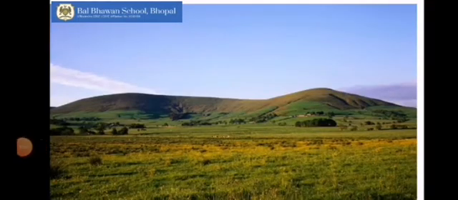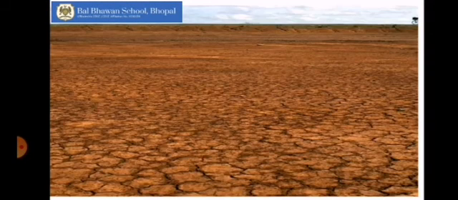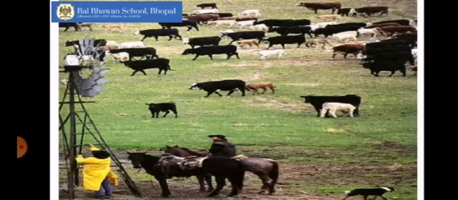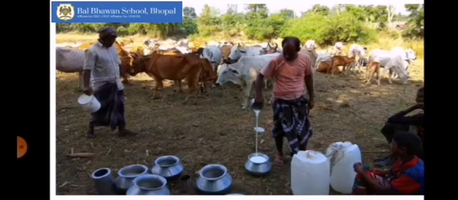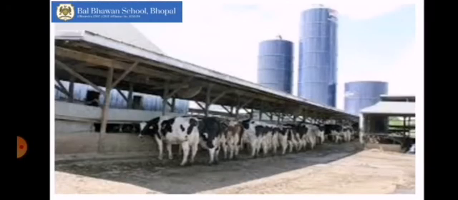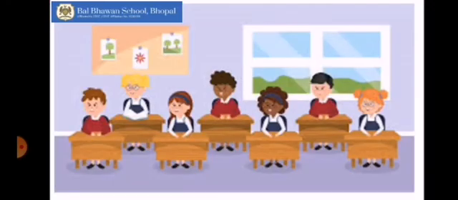The open land towards the west is hilly. The soil here is coarse and less fertile. In this region, animals are reared on large open areas called ranches. Cattle is reared mainly for meat and milk. Many dairy farms have also been built, and most of them are situated near the cities.